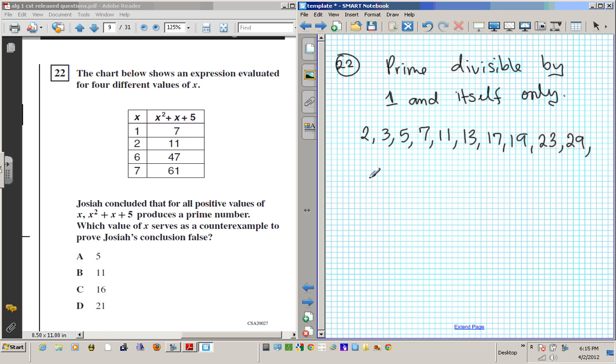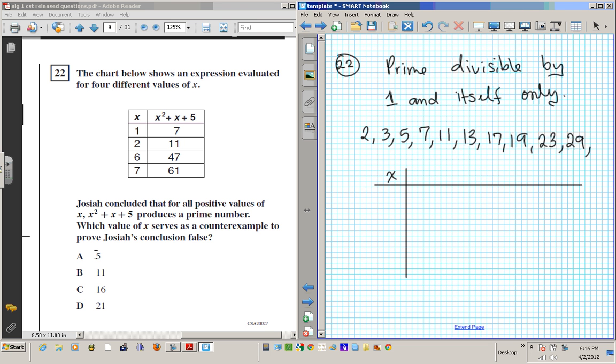Okay, so let's take a look at this chart. We see that these are prime numbers, but which of these inputs will show that the output is non-prime? So let's see. In order to do this, this is like a plug and chug type problem. We're going to have to pick a number to see if it works or it doesn't. Okay? So we have our x value here. 1, 2, 6, 7 are perfect because they produce primes.